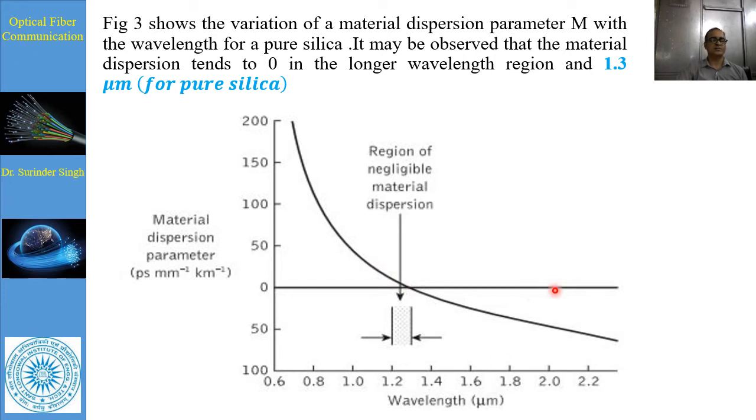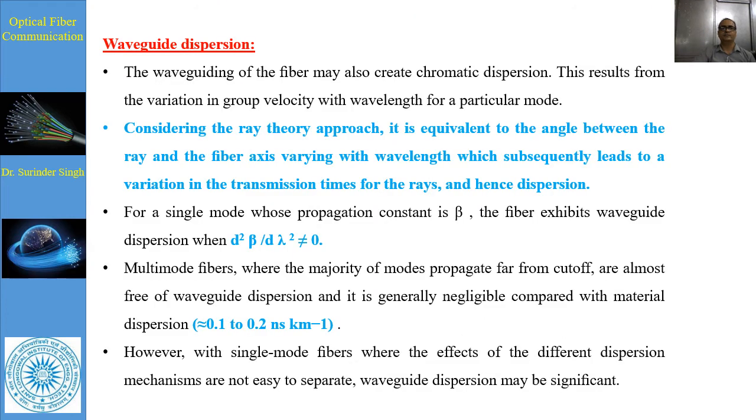So the dispersion variation and the material dispersion parameter can easily be estimated, and from that we can estimate the overall transmission distance. So next is waveguide dispersion.